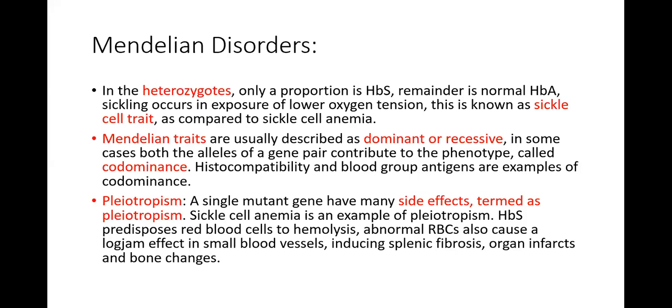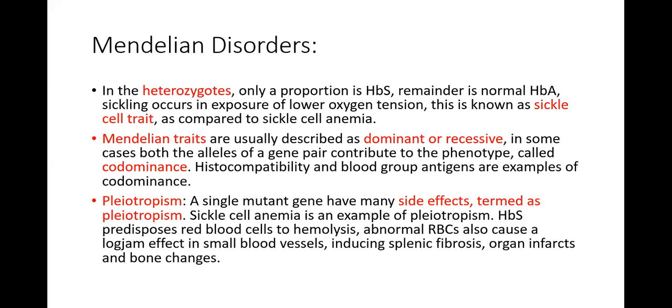Mendelian traits are usually described as dominant or recessive, as I told you earlier, and in some cases, both the alleles of a gene pair contribute to the phenotype, called codominance. Histocompatibility and blood group antigens are examples of codominance. This means that Mendelian traits either can be dominant or recessive. Dominant means only one gene is going to be defective, and recessive, both genes are going to be defective.